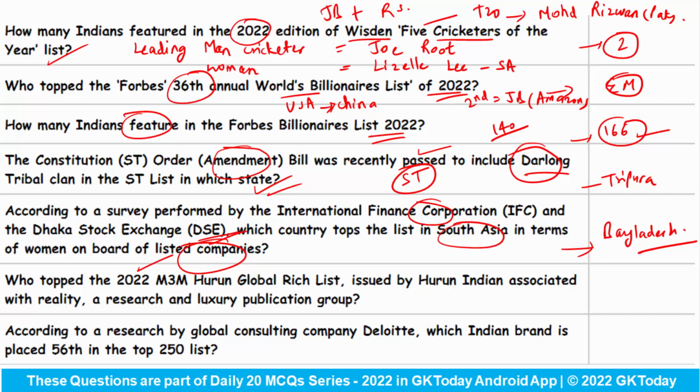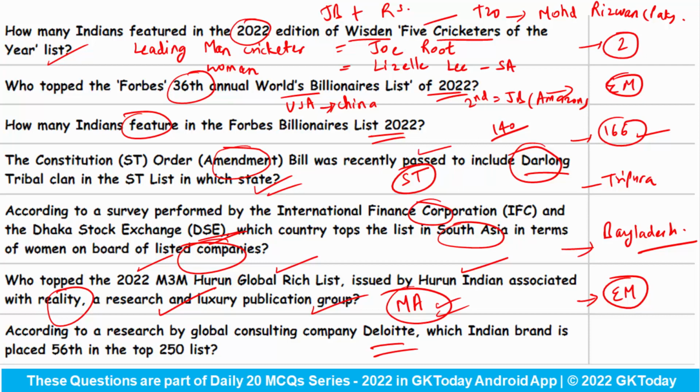Who topped the 2022 M3M Hurun Global Rich List, issued by Hurun India, associated with Reality, which is a research and luxury publication group? So this has been topped by the CEO of Tesla, Mr. Elon Musk. Do remember that Mukesh Ambani from India is the only one to feature in this list from the India side. According to research by the global consulting company Deloitte, which Indian brand is placed 56th in the top 250 list? So Reliance Retail has been placed at 56th position in this list.